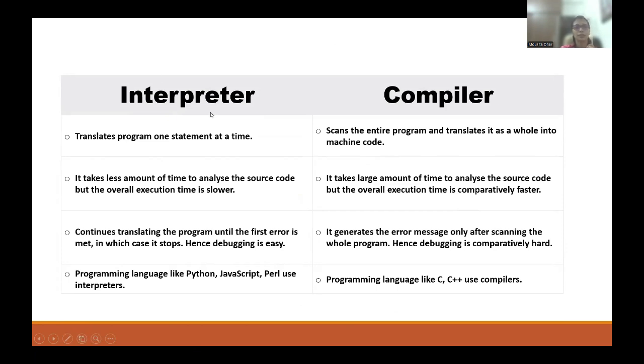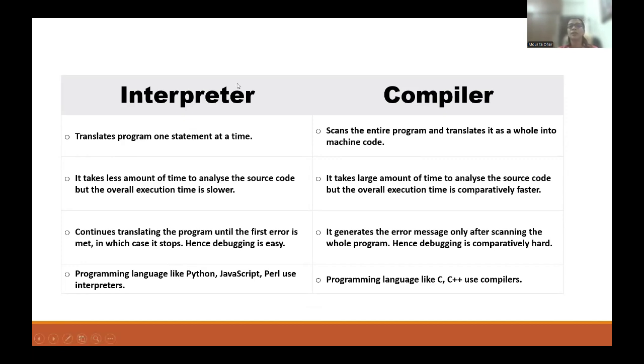Right now, interpreter and compiler in a table format I have given. Interpreter translates the program one statement at a time. So interpreter is also converting your statement to machine language and machine language vice versa. But interpreter is doing it line by line. Whatever you have written, it will convert the first line, then it will move to the second line, then the third line. What we are writing, that is a different thing. We will see all those things later. But definitely line by line, you are writing some instruction. Number one, do this. Number two, do that. Whatever you are writing, interpreter will convert those into machine language line by line.